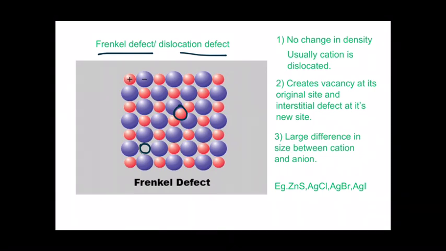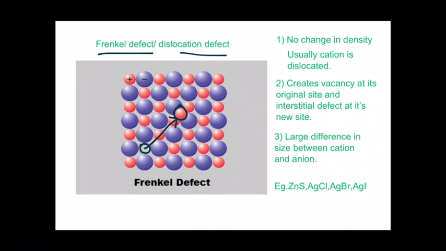So the cation moved from its original site to an interstitial site. This is known as a dislocation defect. Here there is no extra cation or no cations missing from this crystal. The number is the same, the electrical neutrality, everything is maintained, but the position is shifted. That is why it is known as a dislocation defect.